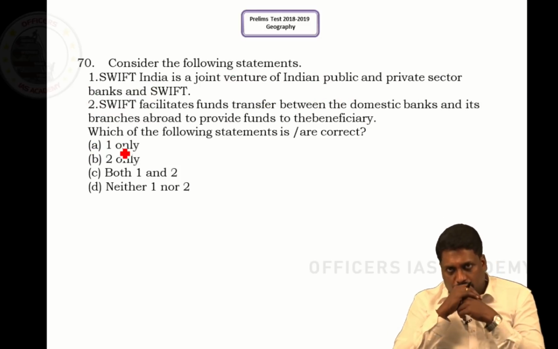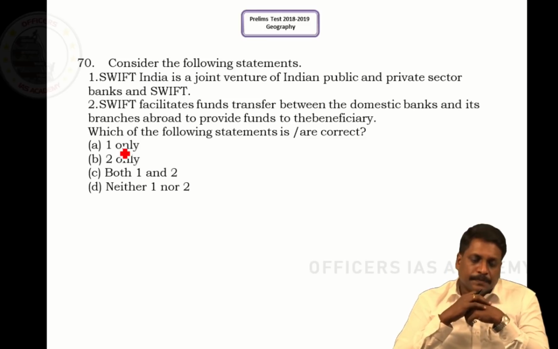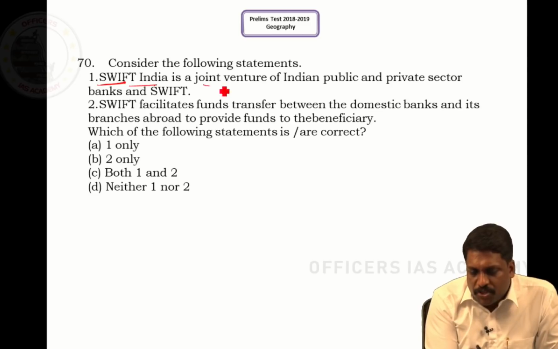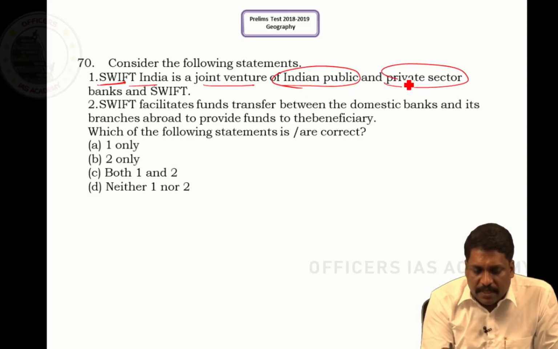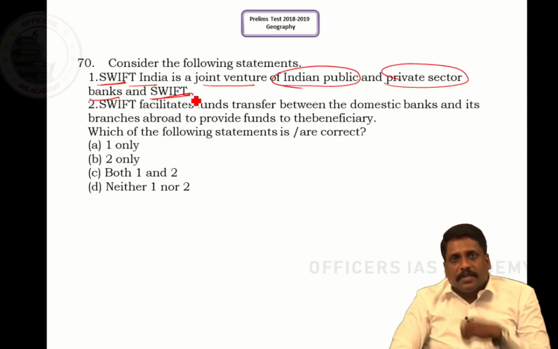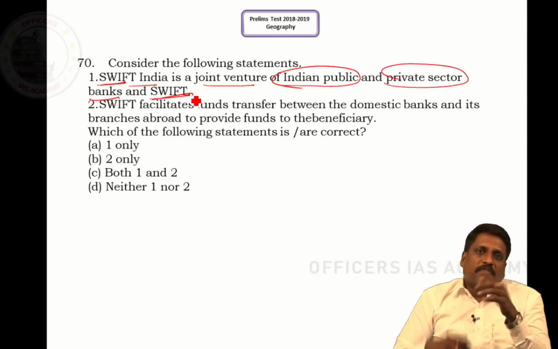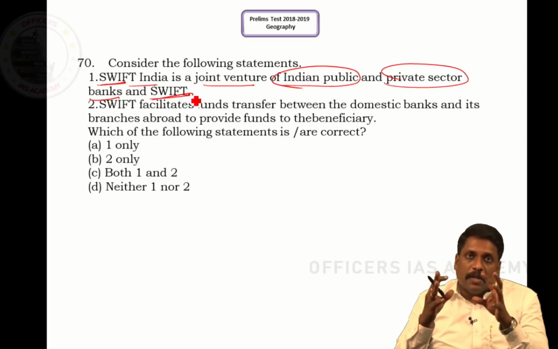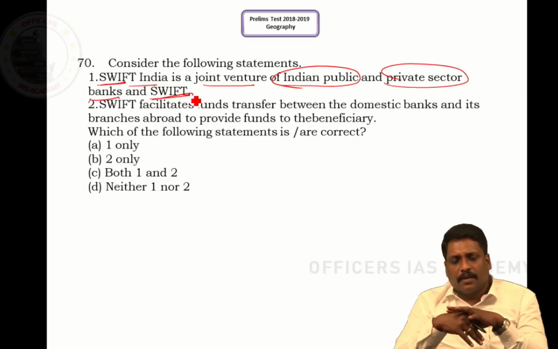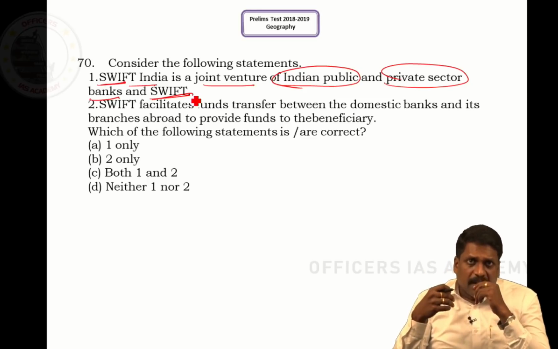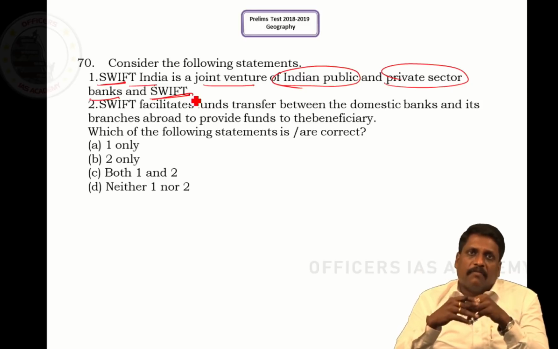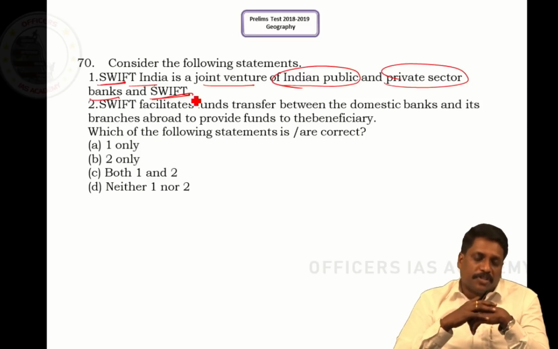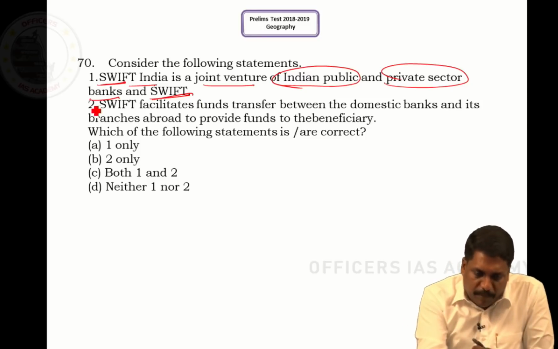Question number 70 says SWIFT India is a joint venture of Indian public and private sector banks with SWIFT, right, sir? Now, when I talk about SWIFT, what is this SWIFT? Society for Worldwide Interbank Financial Telecommunication is what the acronym stands for, SWIFT, sir, right? So it's a society for worldwide interbank financial telecommunications. It is not the fund transfer as such, it just facilitates the communication between the banks, right, sir? Now, if that is the case, statement 1 is right.